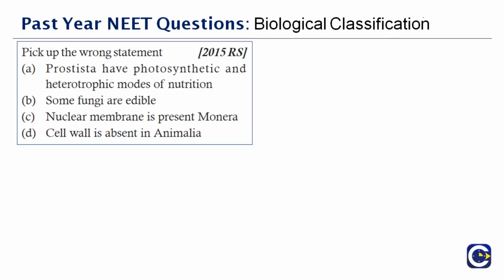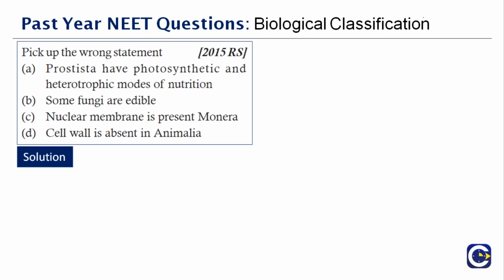Pick up the wrong statement. You're given 4 statements here, and you just need to identify which one is wrong. Look at the first statement: Protista have photosynthetic and heterotrophic modes of nutrition. That's right. Some fungi are edible. Yes. Nuclear membrane is present in Monera. Cell wall is absent in Animalia. So the right answer to this question is option C.